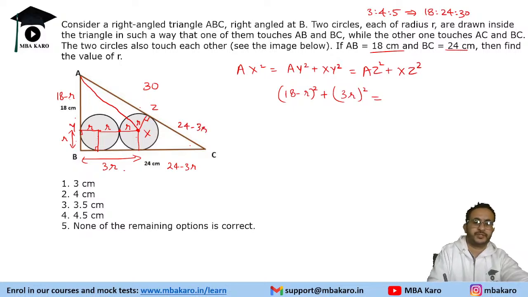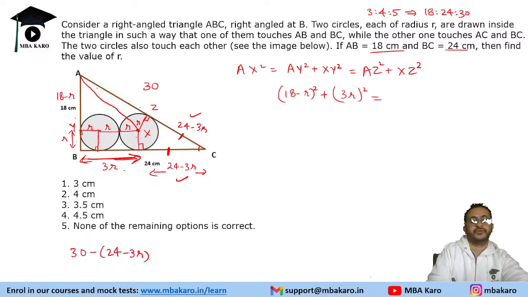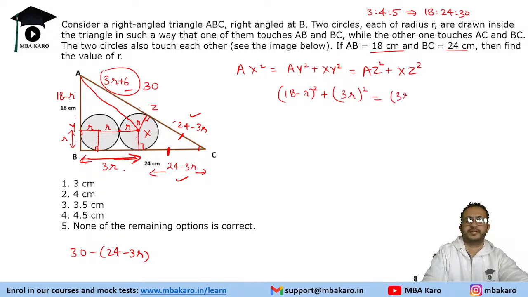How will it come out? Because C is the common point and they are tangent to the same circle. So this length is going to be this length. If this is 24 minus 3r, how did it come out? Total was 24. This part is 3r. So 24 minus 3r, this will also be 24 minus 3r. Now AZ will be 30 minus (24 minus 3r). So it becomes 3r plus 6. Add it up. So AZ is 3r plus 6. Then (3r plus 6) whole square plus XZ is already r.